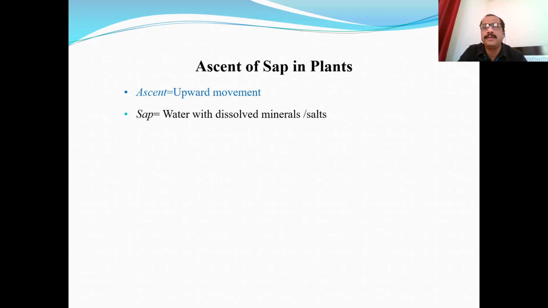So sap means water or any liquid in which some minerals or salts are also dissolved. It is not pure water, but there is a larger amount of solvent and a smaller amount of solute, so it is called sap. And it is called ascent of sap when this sap or soil solution moves inside the plant in upward direction.